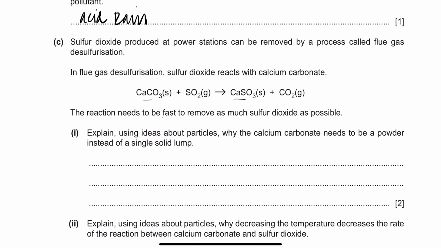So the reaction needs to be fast, which means the rate of reaction should be greater, right? It says explain, using ideas about particles, why calcium carbonate needs to be a powder, obviously to increase the rate of reaction, but it's saying explain it, right? Why it should be in the form of a powder instead of a single solid lump. So we say it should be in the form of a powder, as there will be more particles.